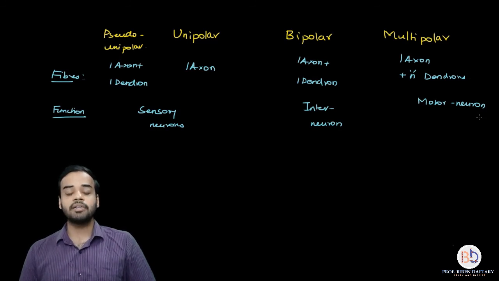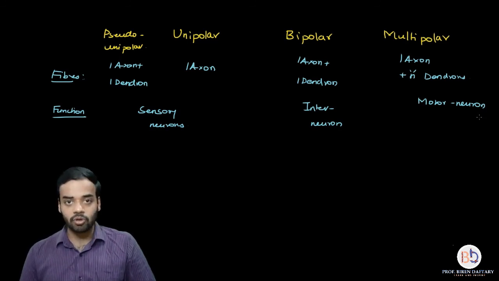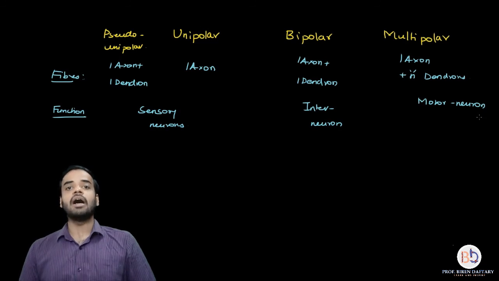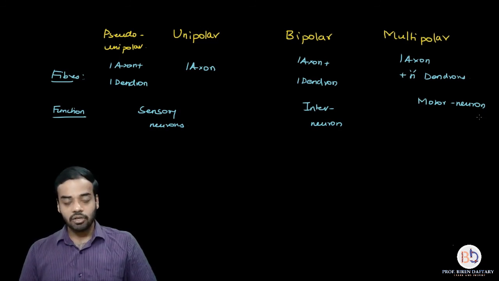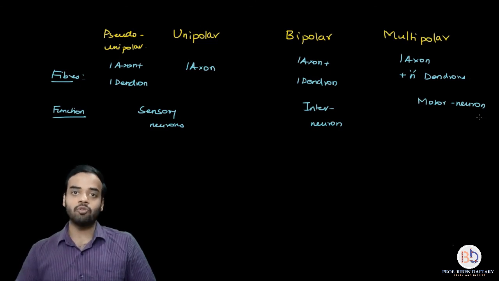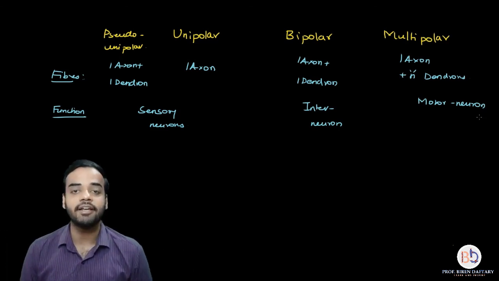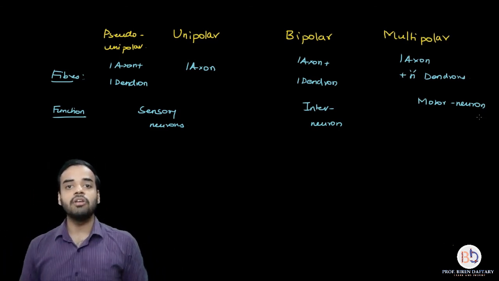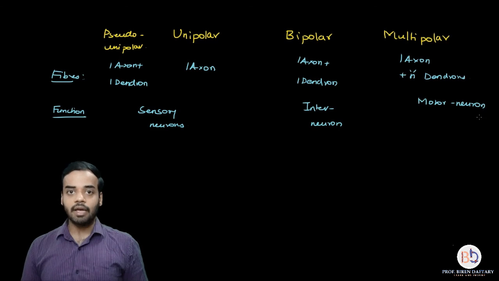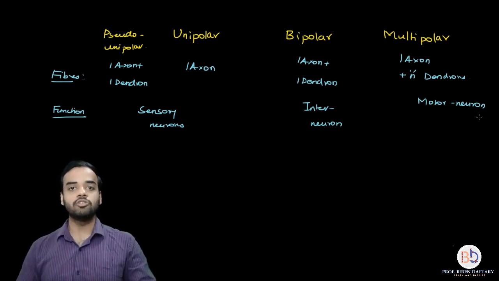Please remember that a pseudo unipolar neuron and a bipolar neuron are very similar, okay? But the difference between them is that a pseudo unipolar neuron will have only one fiber coming out of the cyton and then it will quickly bifurcate or divide, whereas a bipolar neuron will have two separate nerve fibers coming out from the cyton. Okay, so don't get confused between them, and the remaining two types are very easy, unipolar and multipolar. So with that, it ends our lecture for today.